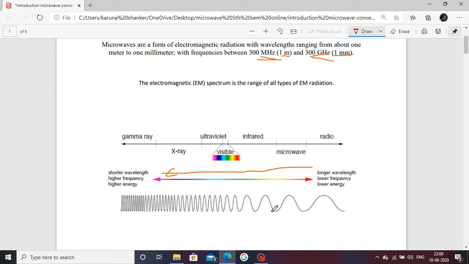Also the waveform shows frequency is less here and then increasing, with the highest frequency here. In terms of wavelength, it is longer here and smaller here. The name microwave specifies micro, meaning small in wavelength terms.